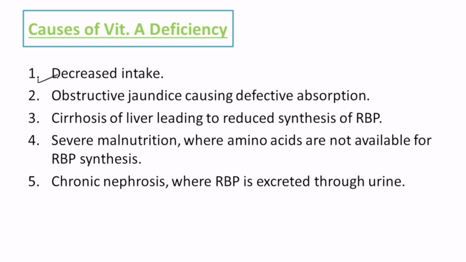It can be due to reduced intake of vitamin A, or it can be due to obstructive jaundice, because of which absorption is hindered, or it can be due to cirrhosis of the liver, which results in reduced synthesis of the retinol binding protein, and therefore its uptake by the tissues is also hindered. And then it can also be due to severe malnutrition, where the amino acids important for RBP synthesis are not available, and during chronic nephrosis this RBP is actually excreted through the urine. So these can be the reasons behind vitamin A deficiency.